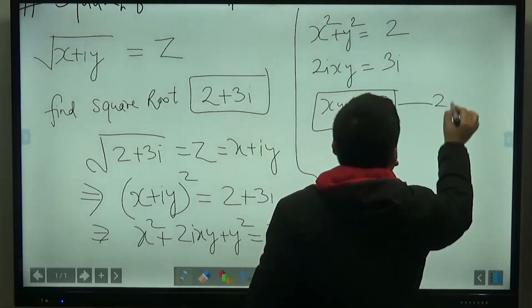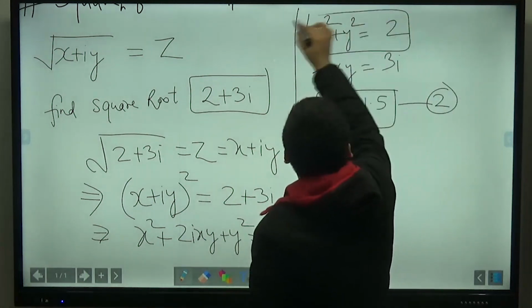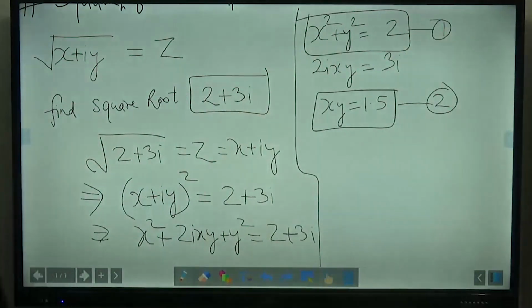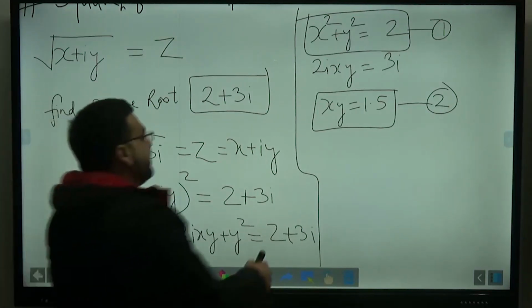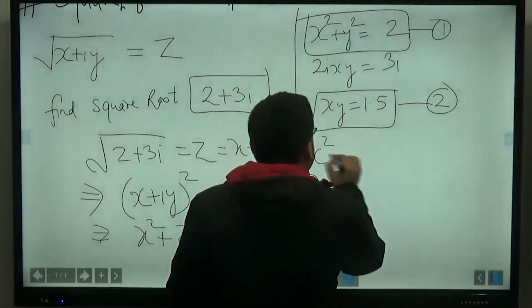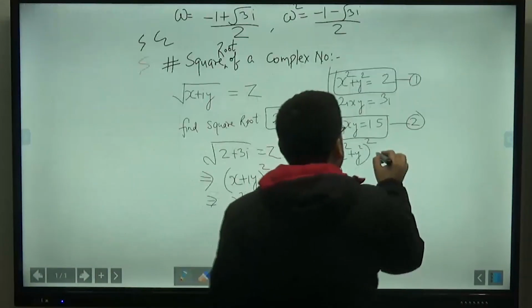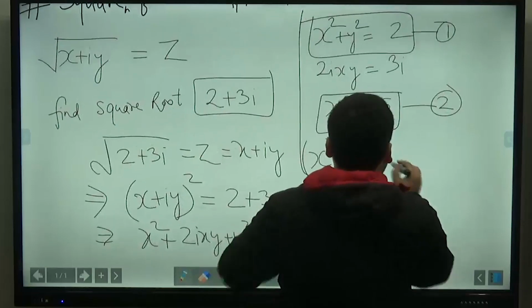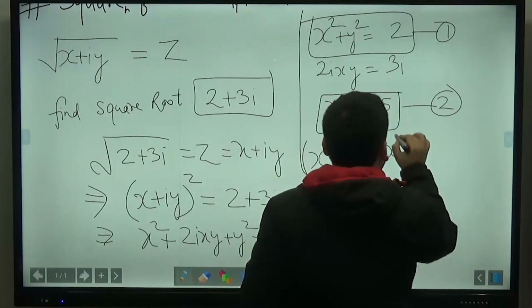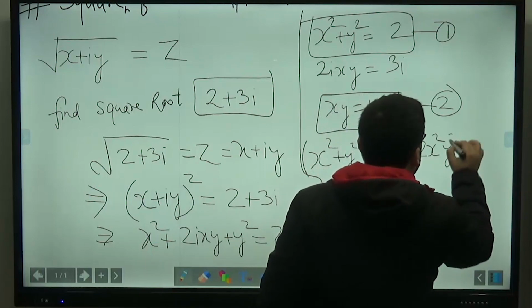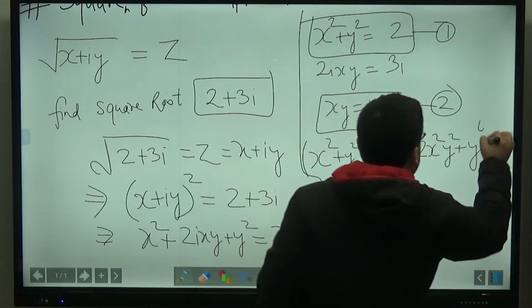So one equation this I have got and one equation this I have got. This is my equation number 1 and that is my equation number 2. Now what I told you is that you apply one strategy. That strategy is that we know that x square plus y square whole square will be equal to x raised to the power 4 plus 2 x square y square plus y raised to the power 4.